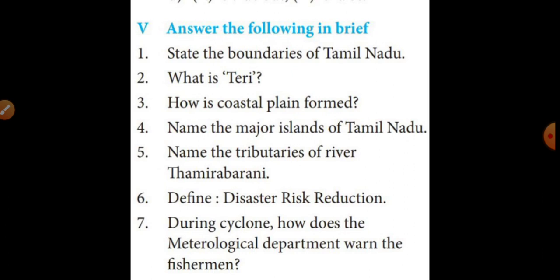During a cyclone, how does the meteorological department warn the fishermen? That one is on page number 214, under risk reduction measures, the paragraph, third line from the last: fishermen should keep a radio set with extra batteries handy, keep boats and traps tied up safely, and don't go out to sea. That much you will mark.